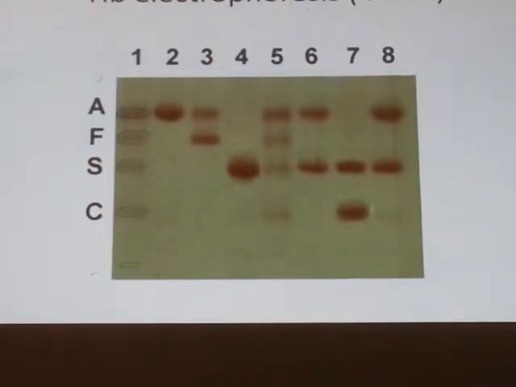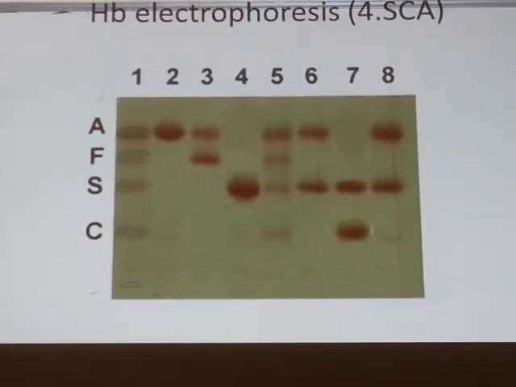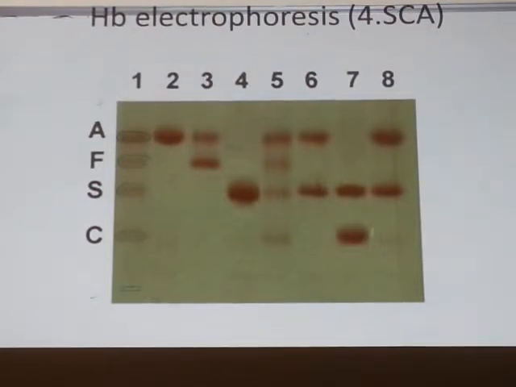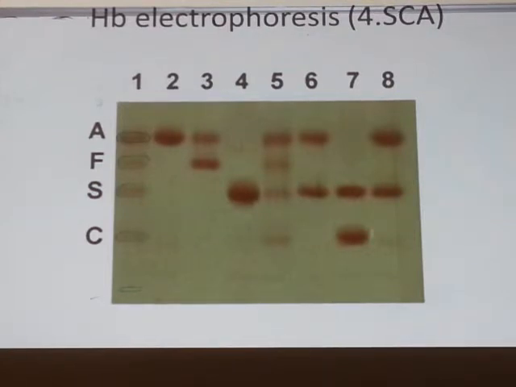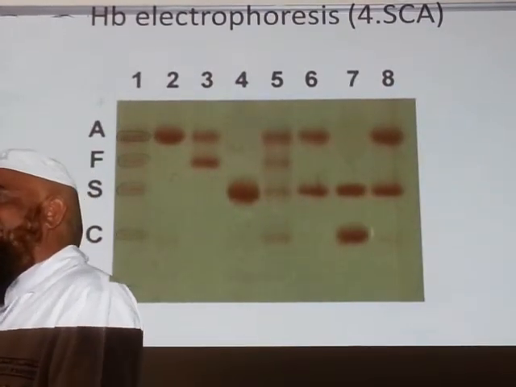Let's come on. Now you understand something? What is number 4? Sickle cell anemia. Why is this sickle cell anemia? Because this is all hemoglobin S. So this means homozygous. Both genes are abnormal. Homozygous disease, hemoglobin S disease, or sickle cell anemia. Clear? Number 4.